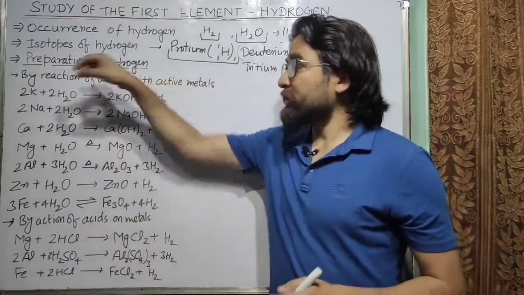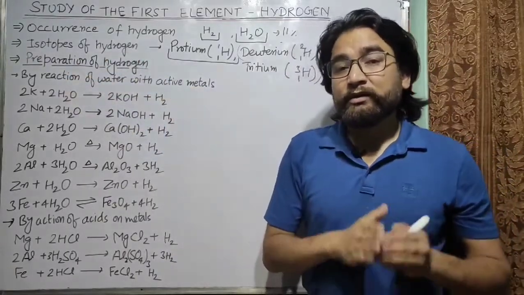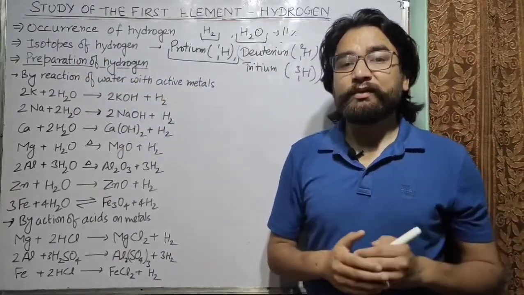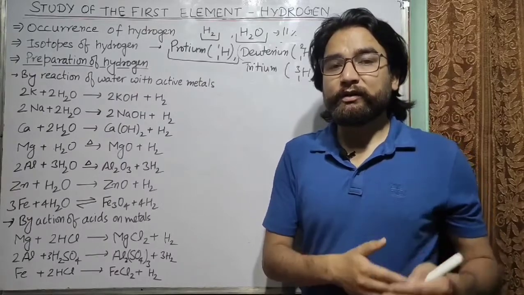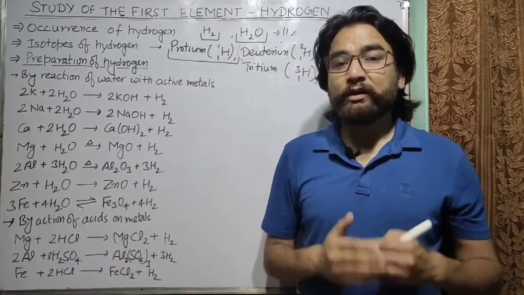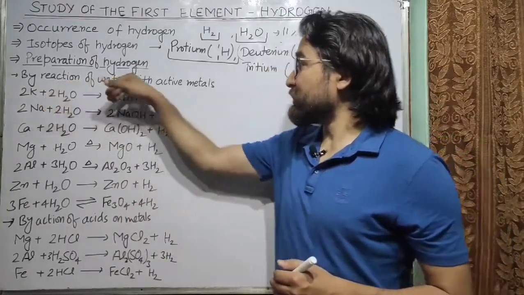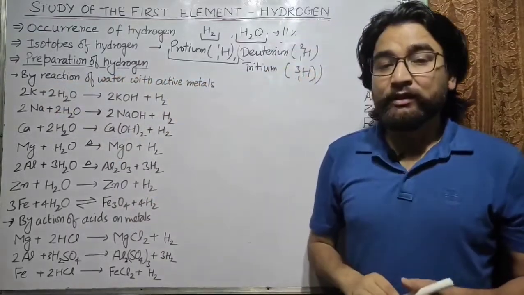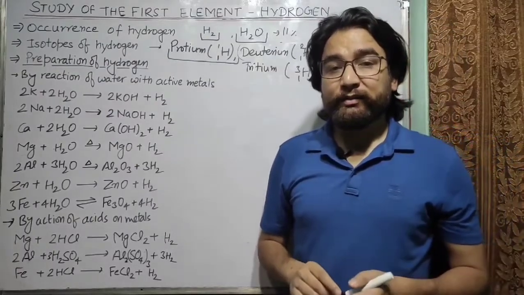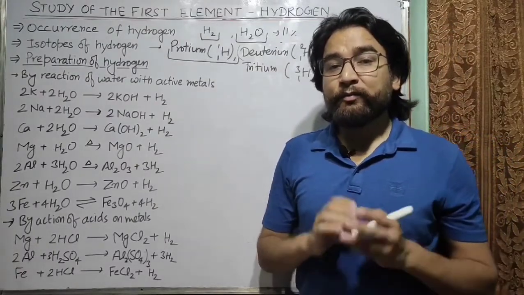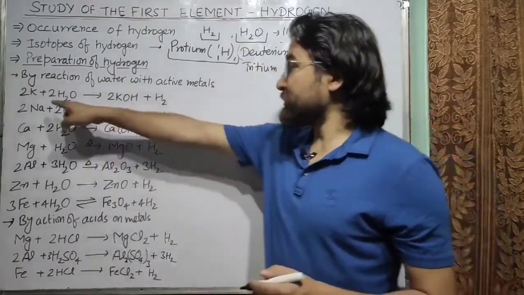Now we will talk about the preparation of hydrogen. There are many methods of preparation of hydrogen, whether in laboratory or in industries. So we will talk about them in detail. So the first method is by reaction of water with active metals. So water can react with active metals and can form hydrogen. How? Let's see some reactions.